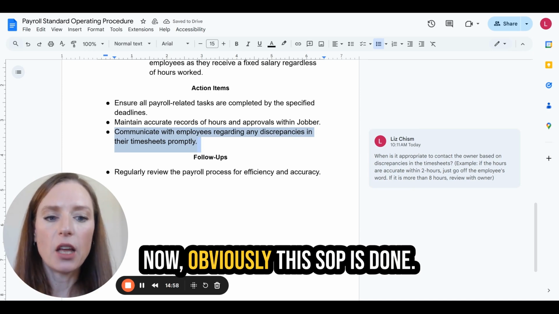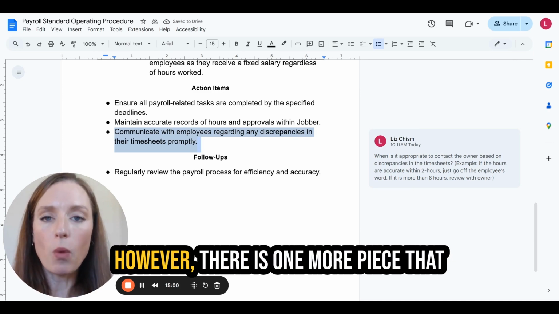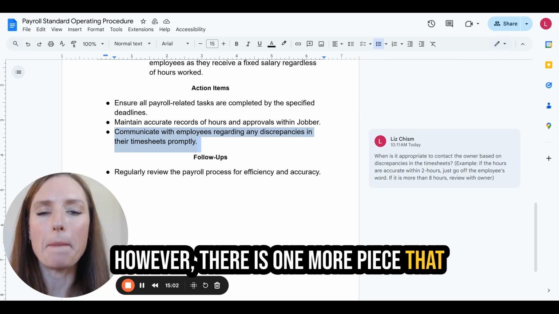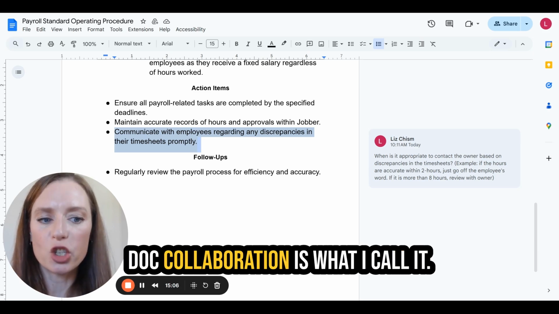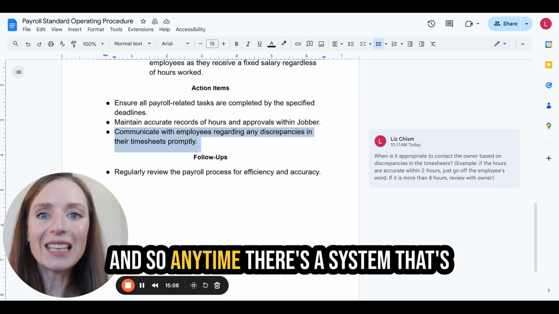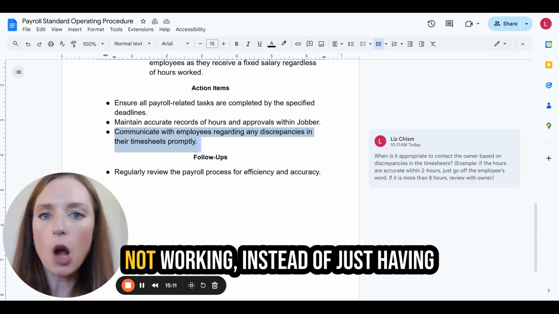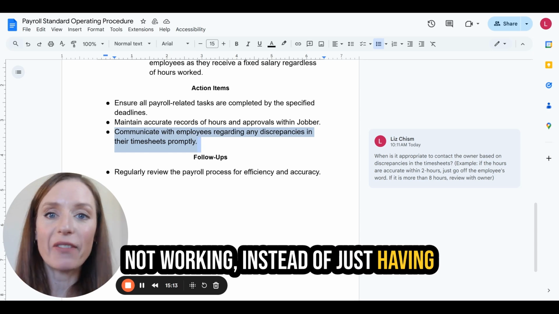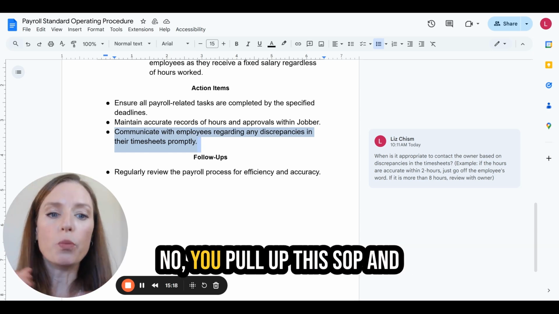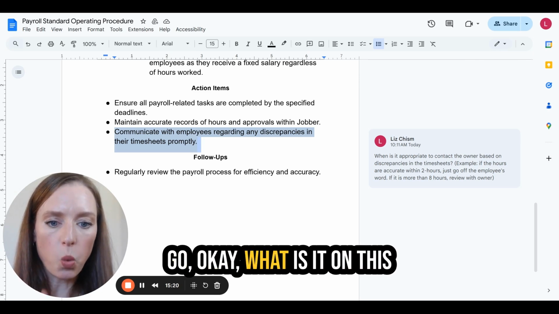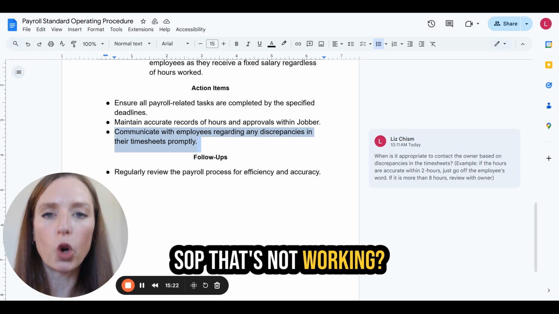Now, obviously, this SOP is done. However, there is one more piece that most people forget, and it is what I call the Google Doc collaboration. Anytime there's a system that's not working, instead of just having a meeting saying, okay, we actually need to do it this way versus that way, no. You pull up this SOP and go, okay, what is it on this SOP that's not working?